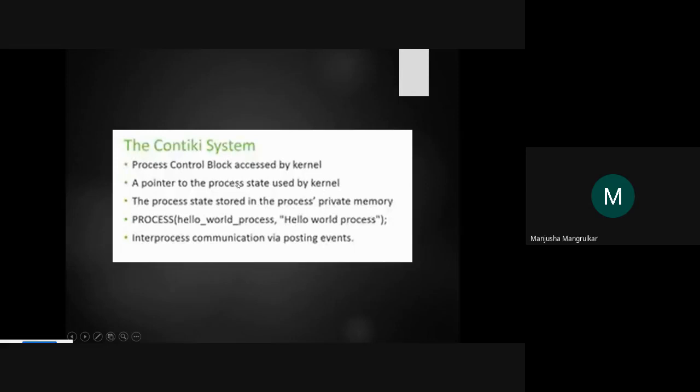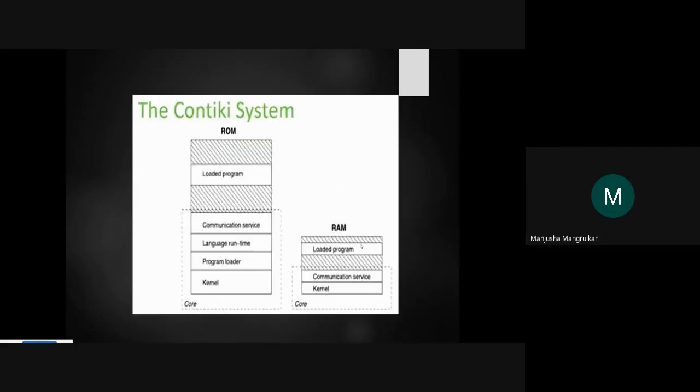The process state is stored in the process's private memory, whether it is finished, ready or in execution. Inter-process communication happens via posting events. We saw this among the features required of a kernel in the theoretical part, so Contiki has inter-process communication between two processes too.